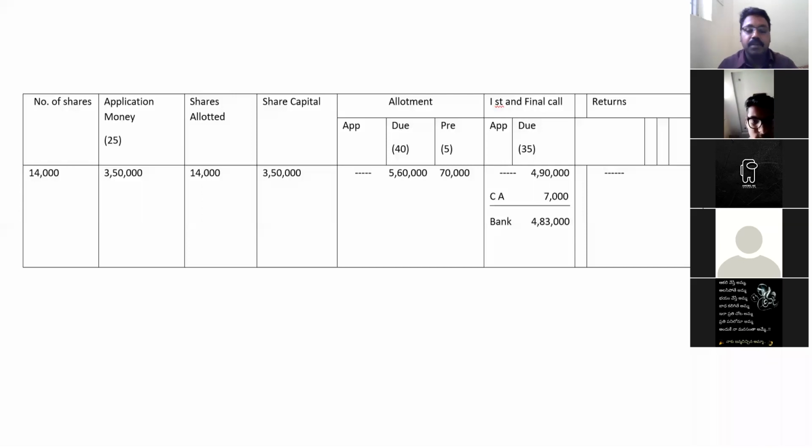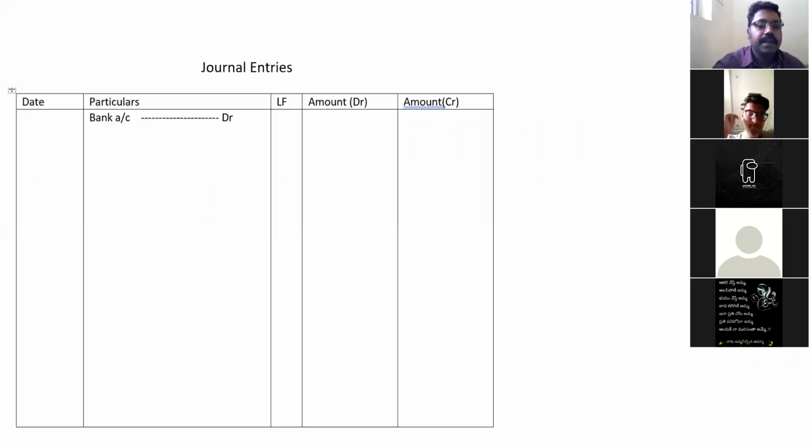The company maintains a bank account and the shareholders pay to the bank. So this application money will be received by the bank. Bank is a personal account. The rule in the personal account is debit the receiver, credit the giver. Now the bank is receiving, so the bank should be debited.